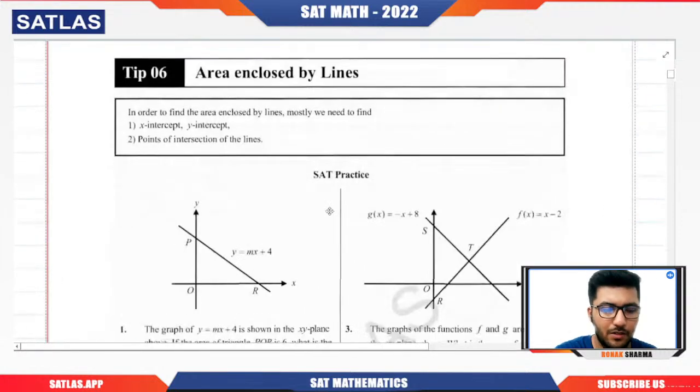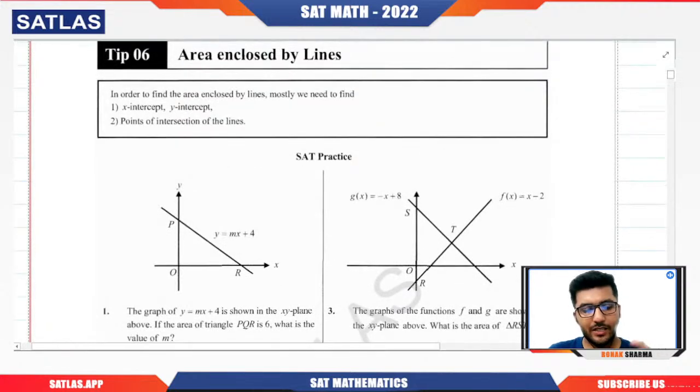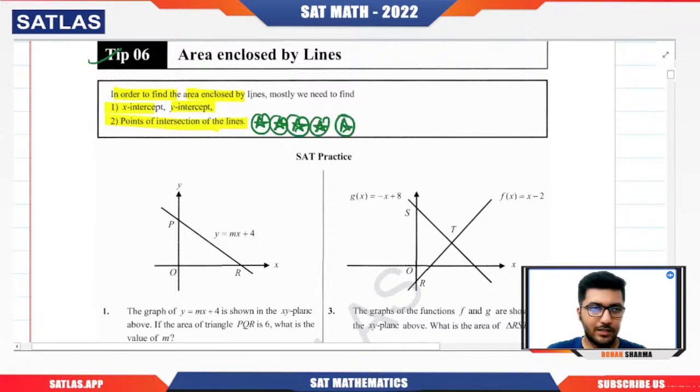Again, one of the easiest topics, but yes, first you need to understand the concept of what we need to focus on in the questions that come from this topic, which are based on finding the area. If we talk about this topic, the only thing you need to understand is that in order to find the area enclosed by the lines, always try to have an idea about the x-intercept, the y-intercept of the line, and the point of intersection of the lines. This is a 5-star thing. Basically, it has that much importance, and this is definitely important.